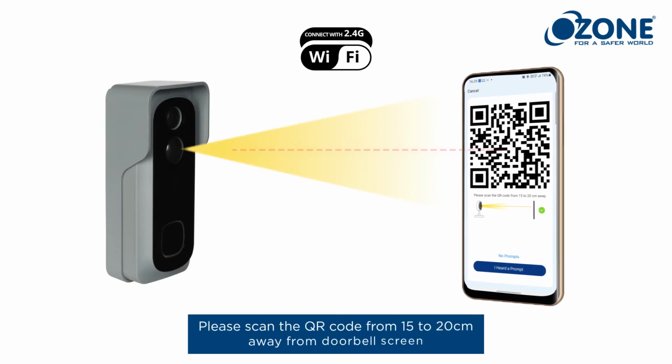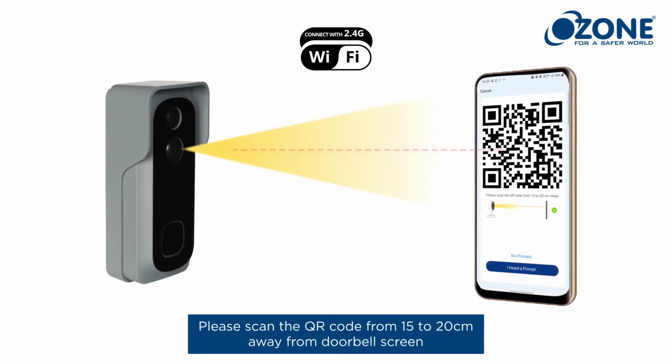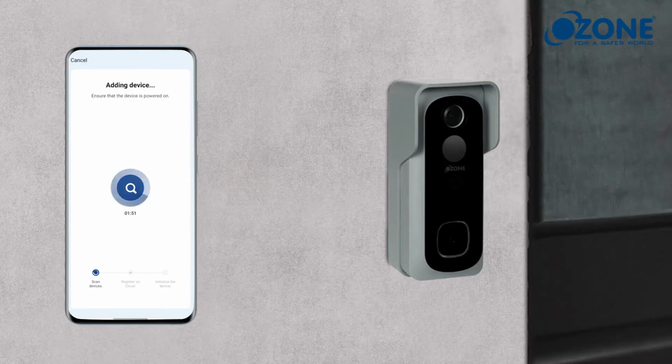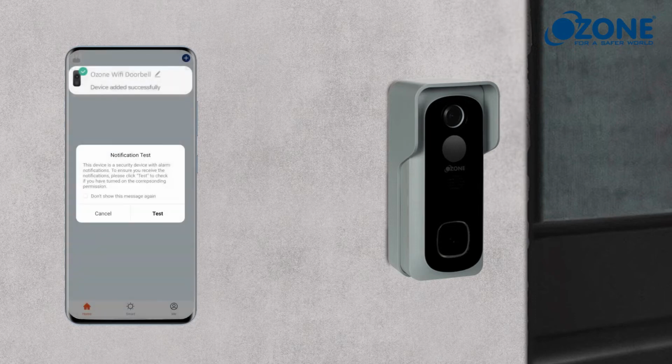Please scan the QR code from 15 to 20 centimeters away from doorbell screen. Device added successfully. If you want to check your notification text, then press OK, otherwise cancel.